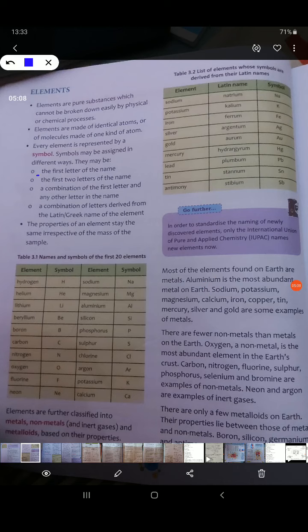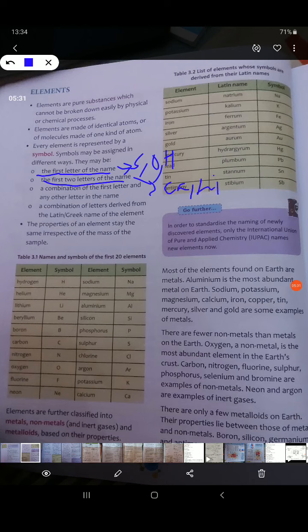So how can we assign symbols? We can use the first letter of the name. For example, in case of sulfur, it's S, oxygen it's O, hydrogen it's H. So we can just take the first letter of the element. Then the first 2 letters of the element. You can give examples: calcium, lithium. Yes, so first 2 letters.